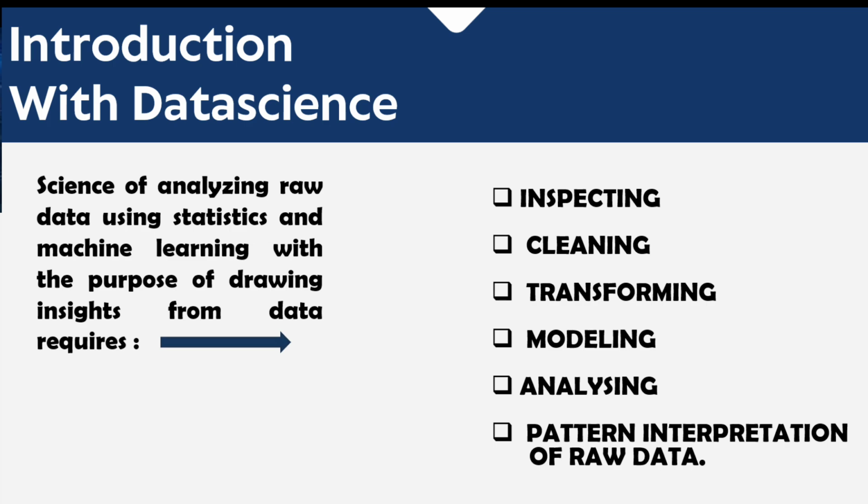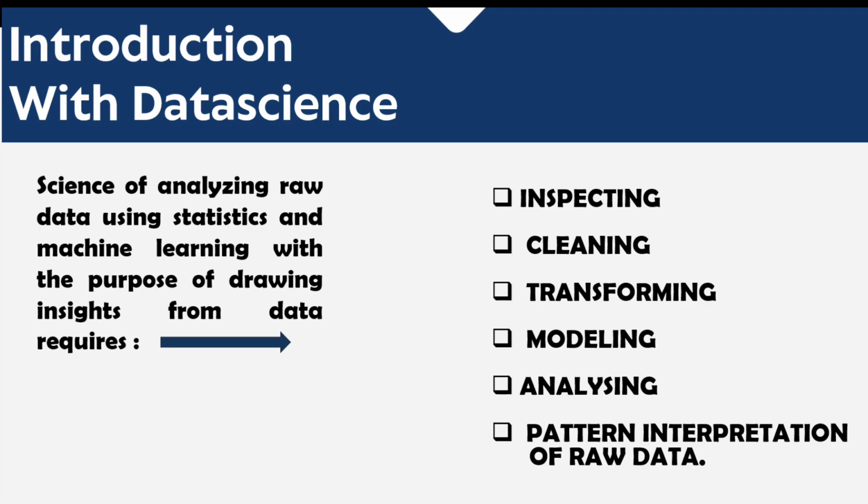And transforming the data means converting the form, if they are trying to generate a temperature outcome, they will convert the Celsius scale to the Kelvin scale, and modeling and analyzing, and after that pattern interpretation is also there so that they can give us information about weather forecast. After this we are moving forward.